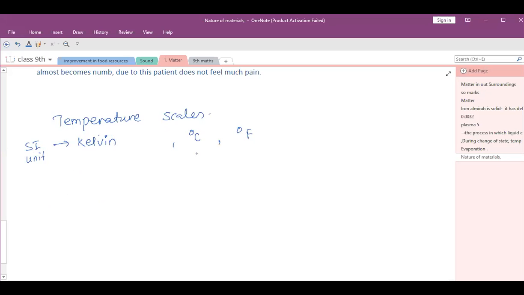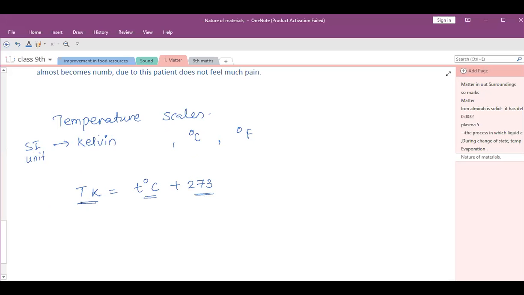So Kelvin to degree Celsius: T Kelvin is equal to small t degree Celsius plus 273. So any temperature in Kelvin is equal to the temperature in degree Celsius plus 273.